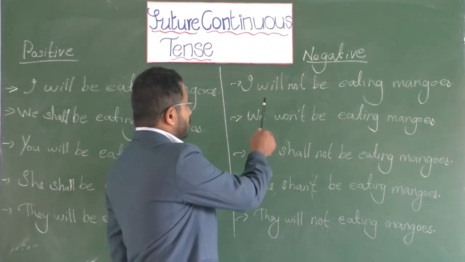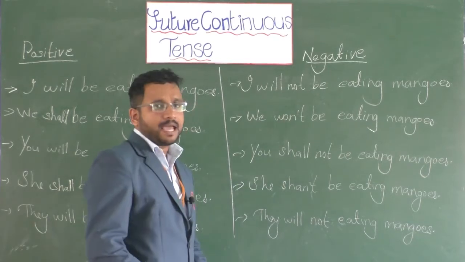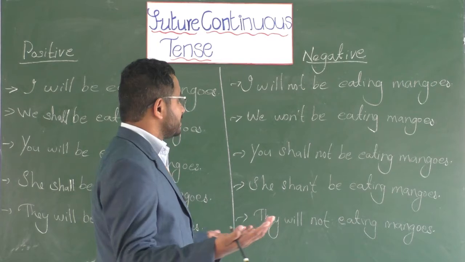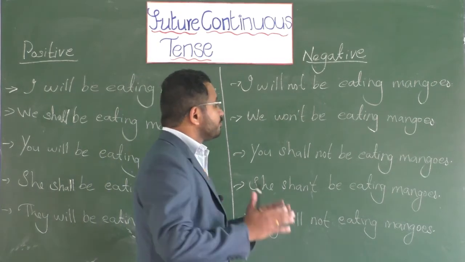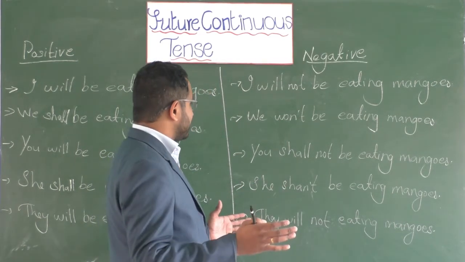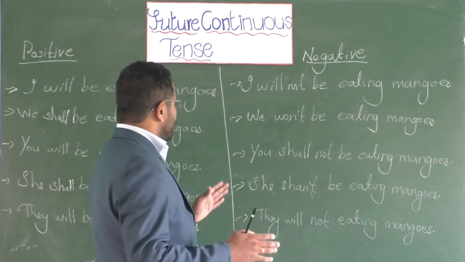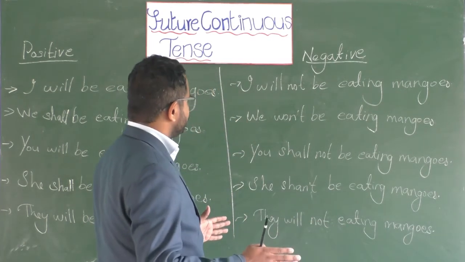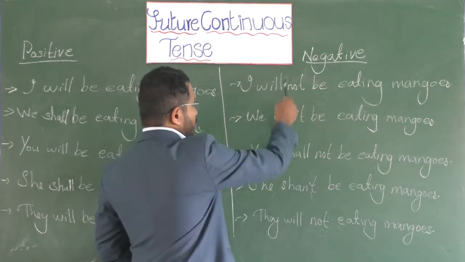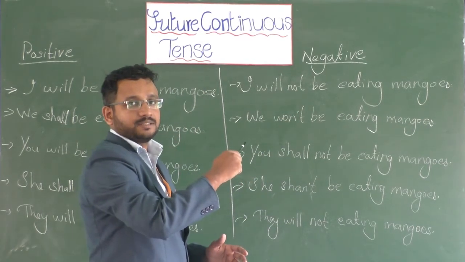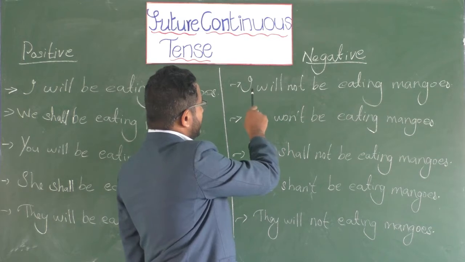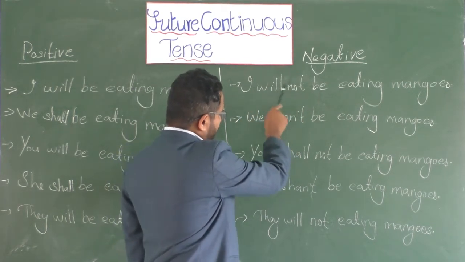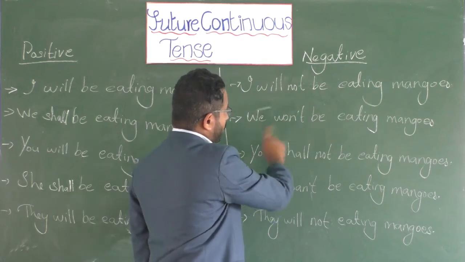Now let's come to the negative. All right. So I'll be eating mangoes, or I'll be flying kites. You can say any sort of things, right? We won't be eating mangoes. Negative, short form. You shall not be eating mangoes. So we use not here. Correct? So once again, let's see. I will not be. We won't be. This is long form, this is the short form.